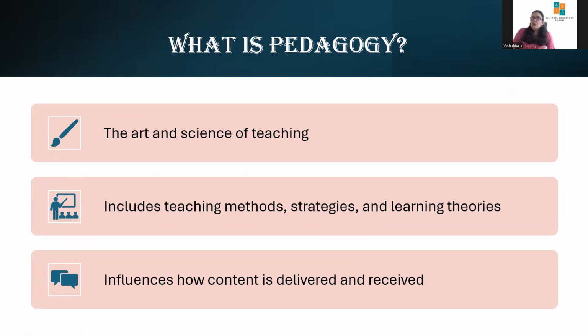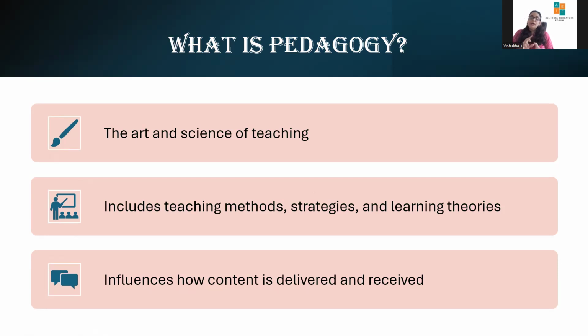Number one, we talk about the art and science of teaching. Now, in art, teaching requires creativity, empathy, and adaptability. And in science, it also draws on learning theories, research, and evidence-based strategies.